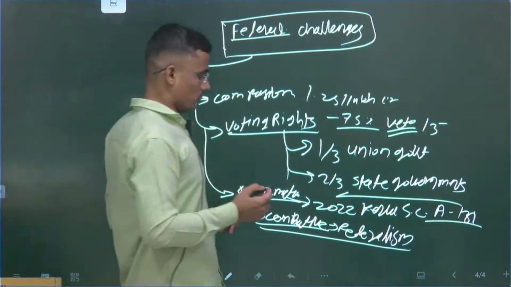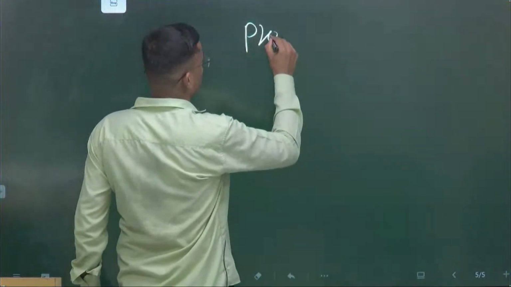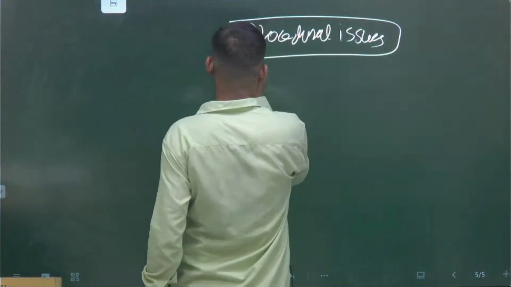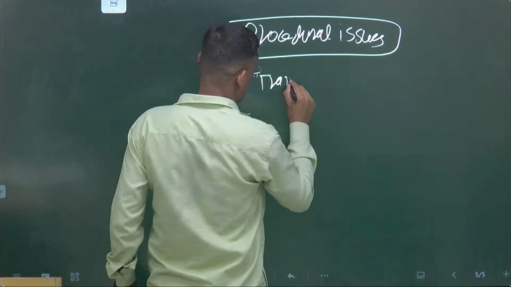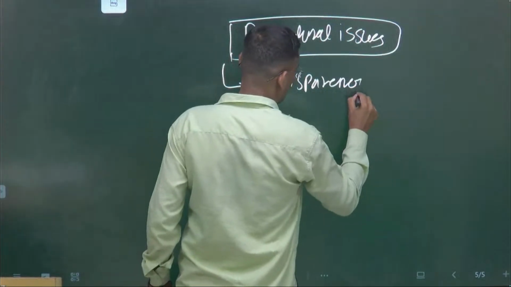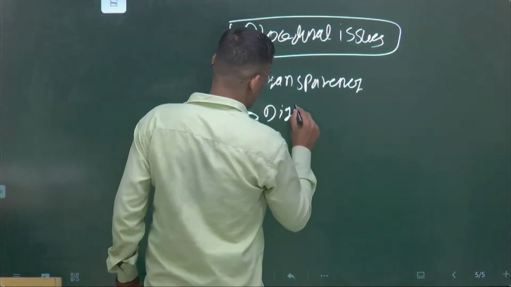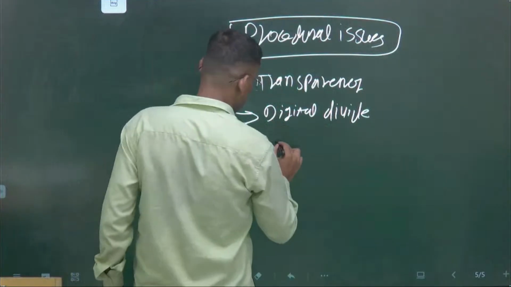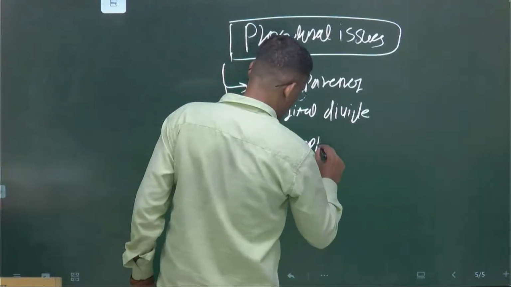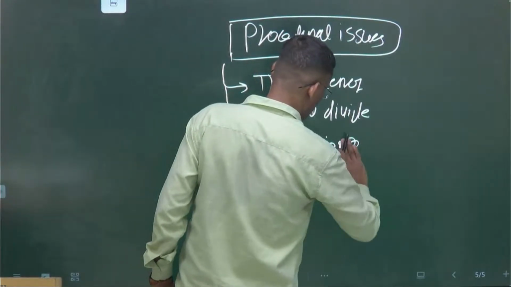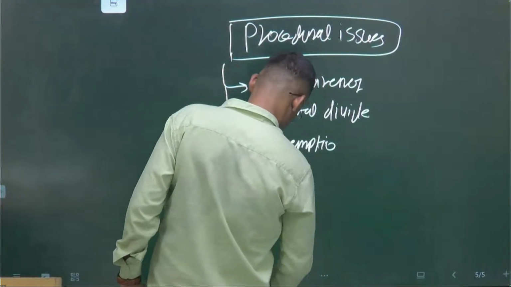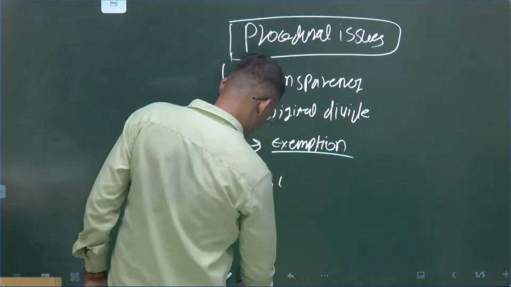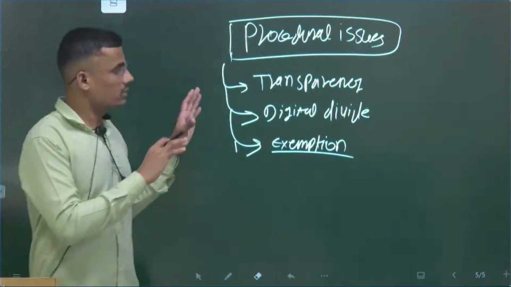Now our fourth is procedural issues. What are the procedural issues? So these three are the procedural issues.